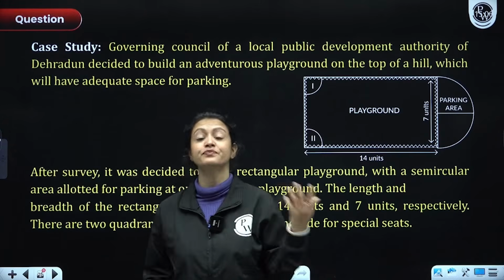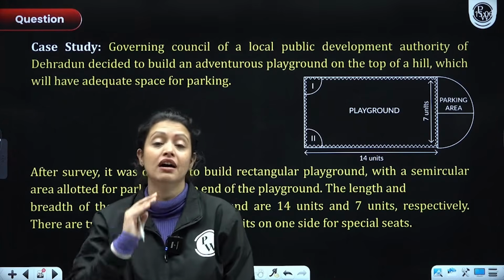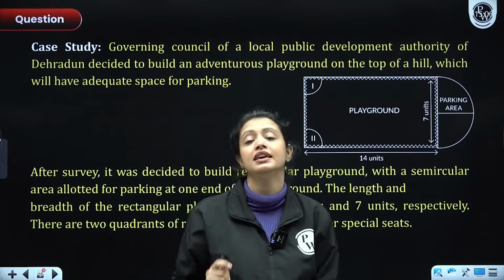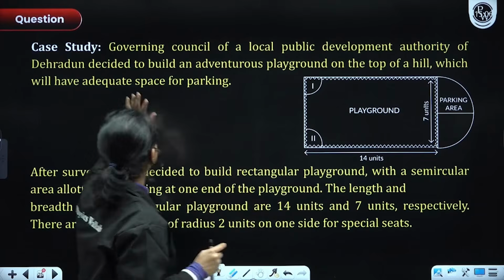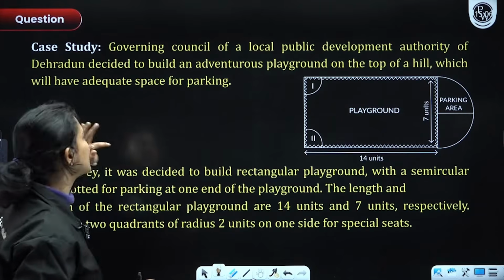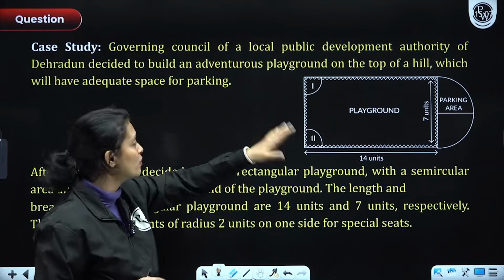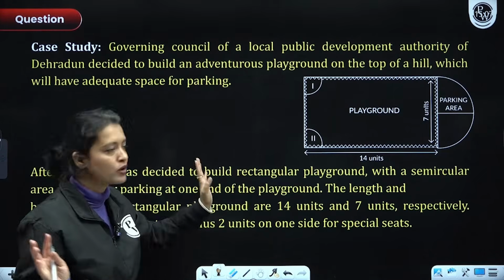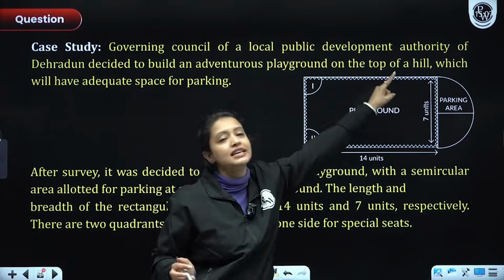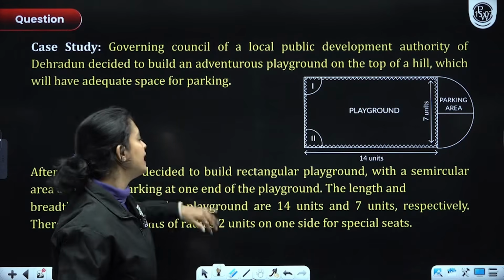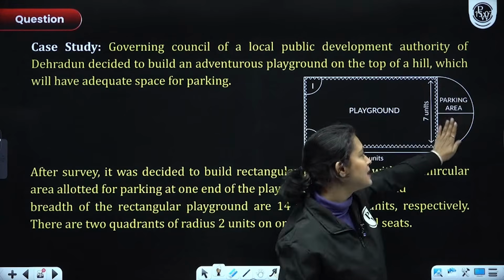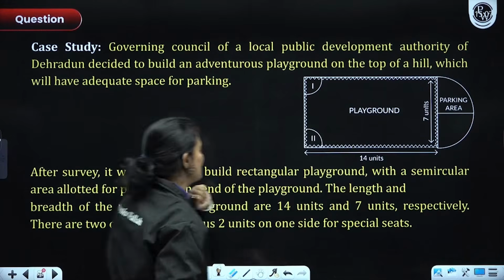With that, people, let's do a case-based study here. Okay? Because from this chapter, you can expect a case study. Okay, chaliye. So here, Government Council of a Local Public Development Authority of Dehradun decided to build an adventurous playground on the top of a hill, which will have adequate space for parking. After survey, it was decided to build a rectangular playground. Can you see the rectangular playground, everyone? Right? With a semicircular area allotted for parking. So, can you see the semicircular area for parking? I hope you can, right?